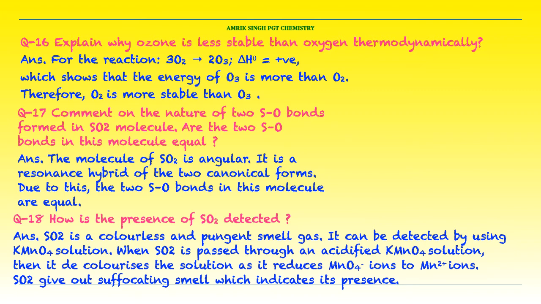When SO2 is passed through an acidified KMnO4 solution, it decolorizes the KMnO4 solution as it reduces MnO4- ions to Mn2+ ions. SO2 gives out a suffocating smell which indicates its presence.